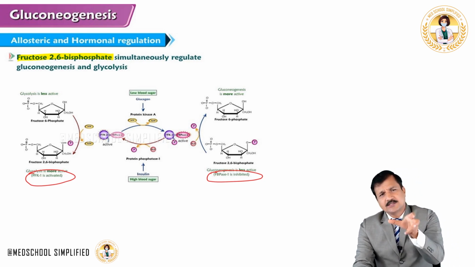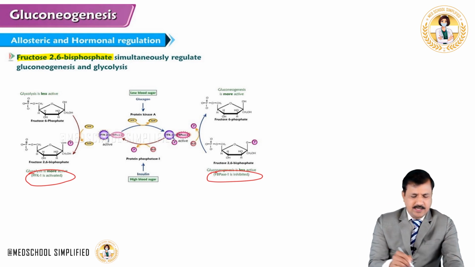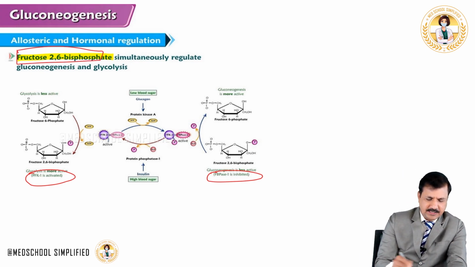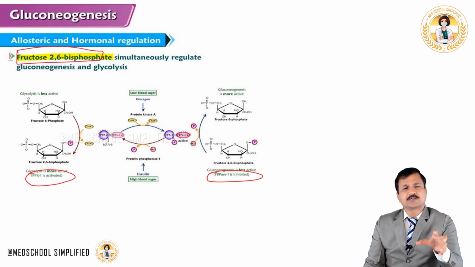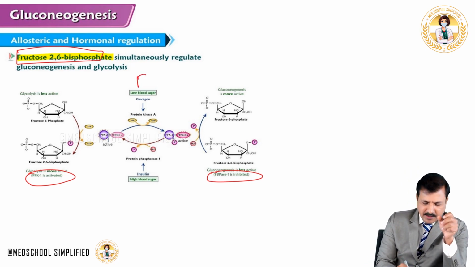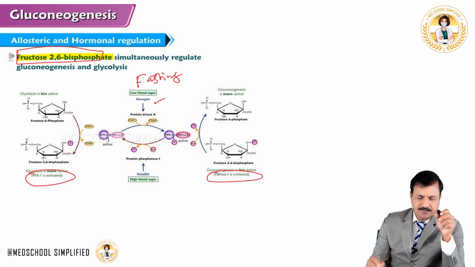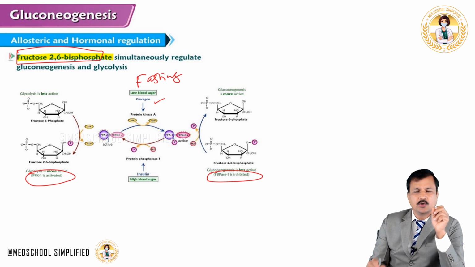But if the regulation of glycolysis and gluconeogenesis has to go on simultaneously, that has to be done by using fructose 2,6-bisphosphate. Let's look into that. Whenever a person has a low blood glucose level, like in a fasting condition, glucagon rises, and that glucagon is going to increase protein kinase A enzyme activity.